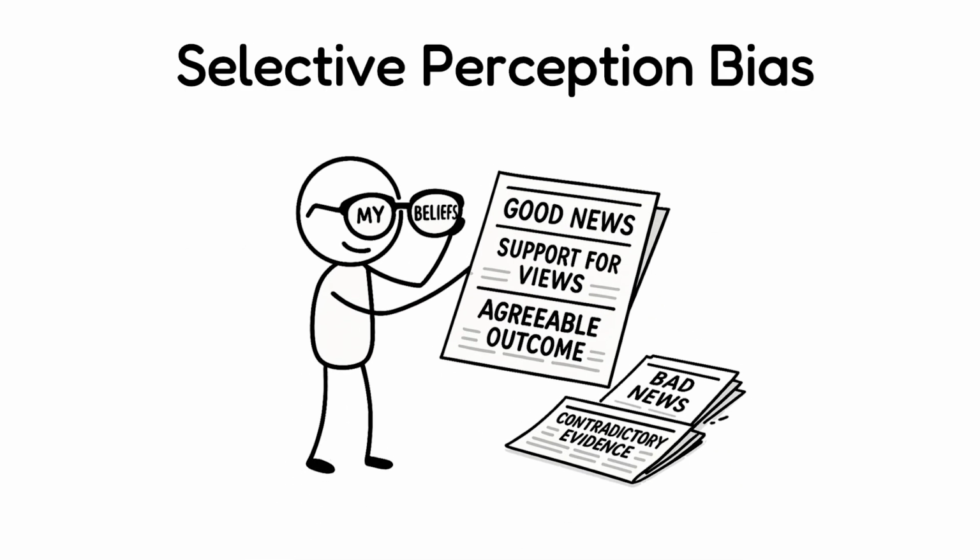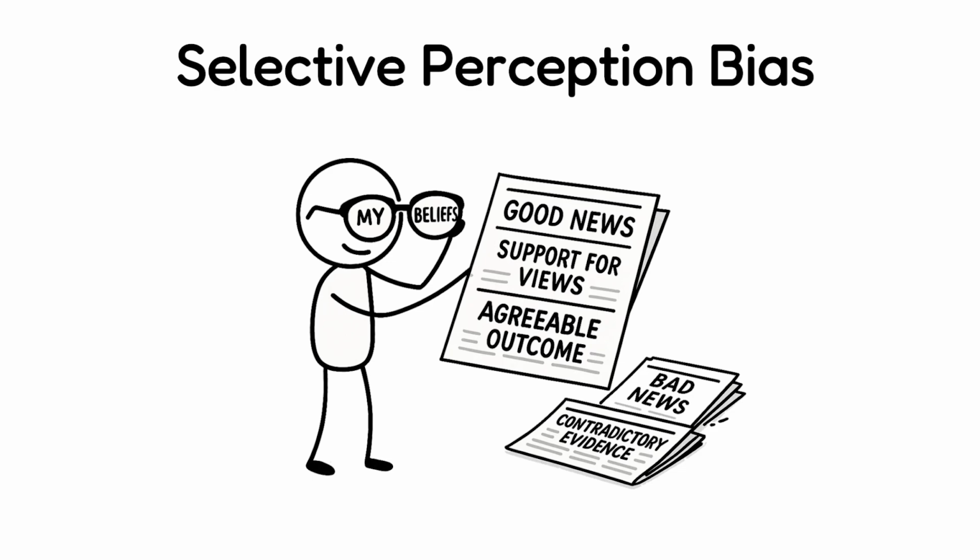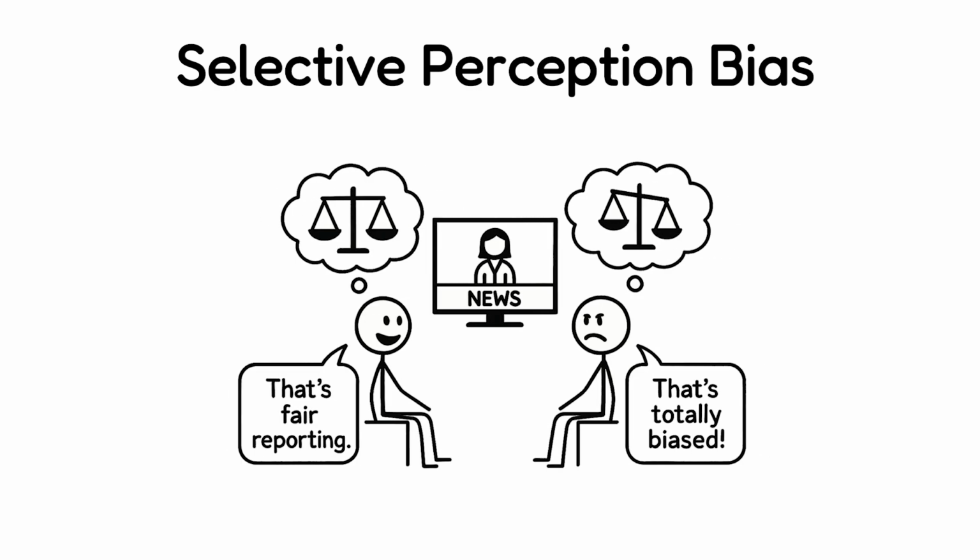Selective perception bias. It's the tendency to see and interpret information in a way that supports your existing beliefs, while ignoring anything that challenges them. For example, two people watch the same news clip. One sees it as fair, and the other calls it biased.